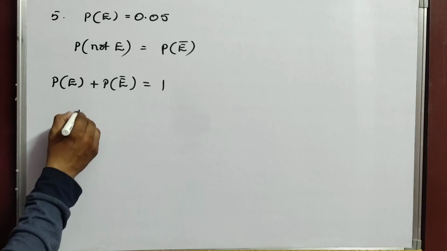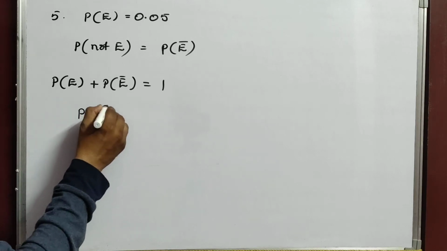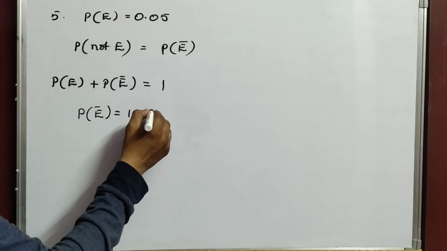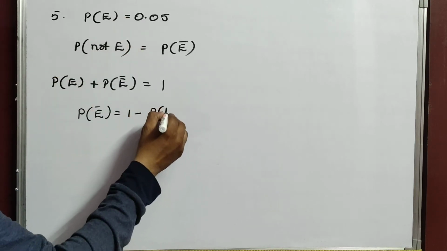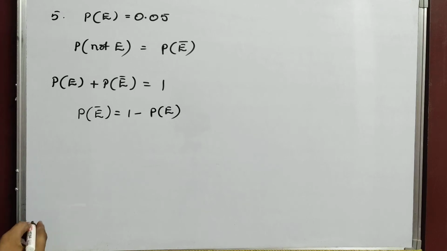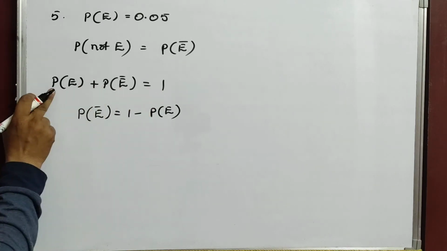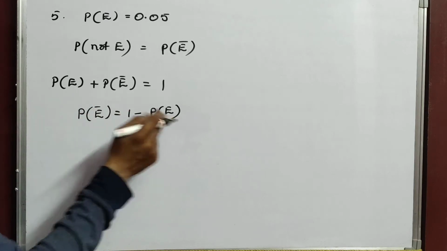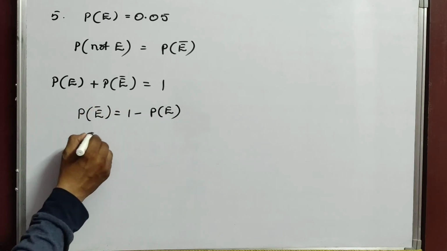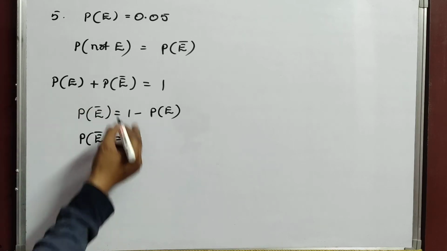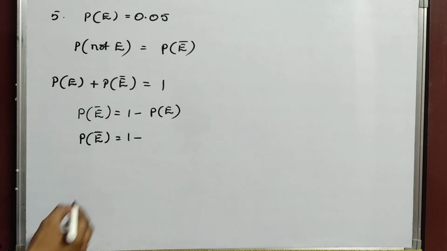So P of E dash equals 1 minus P of E. If you want P of E dash, you have to subtract P of E from 1. So P of E dash equals 1 minus, what is P of E?